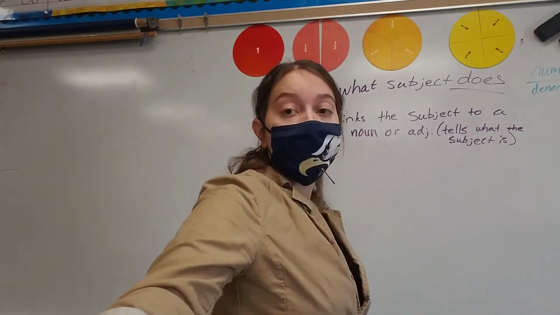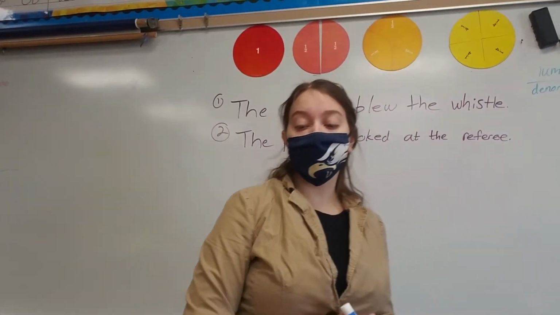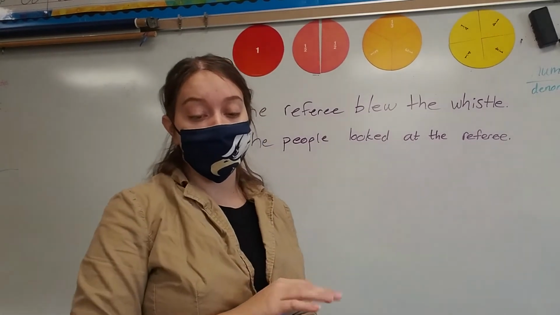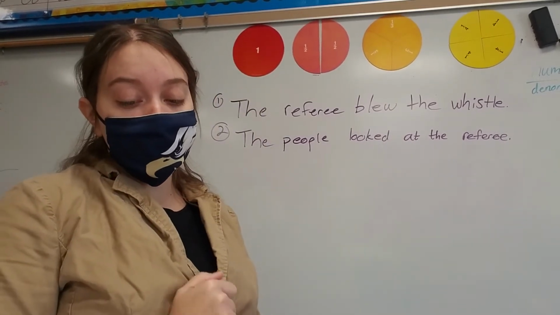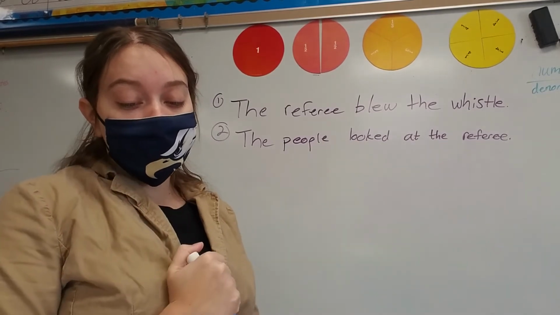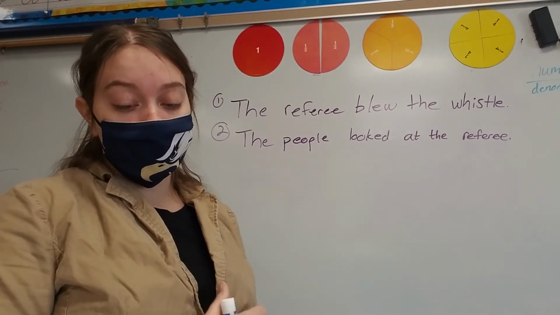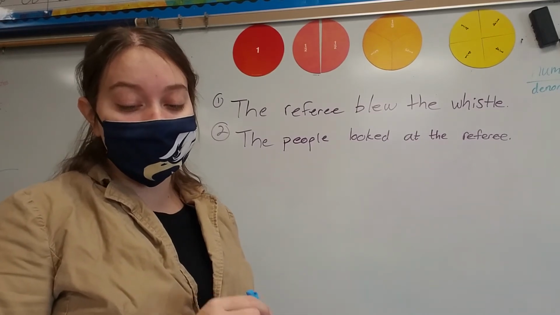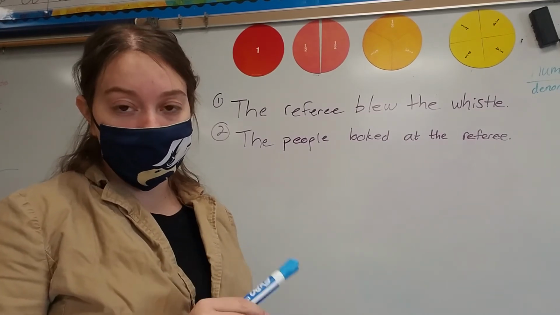So let's look at numbers 1 and 2. It says the referee blew the whistle. So we're underlining the simple subject once and underlining the verb twice. If the verb is a linking verb, draw an arrow linking the subject to the predicate noun or predicate adjective.